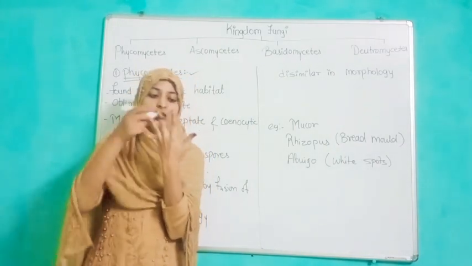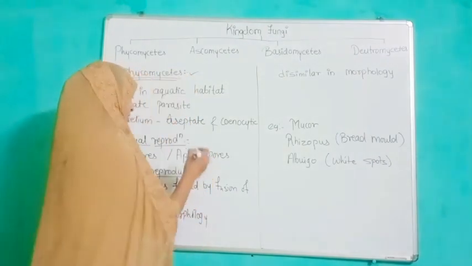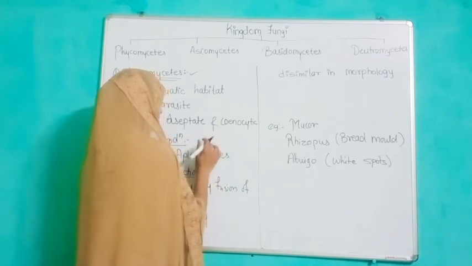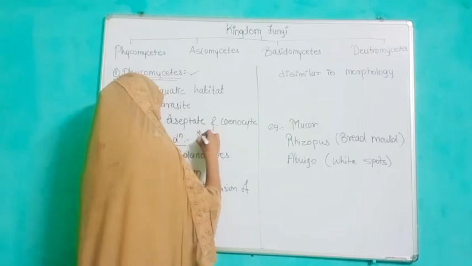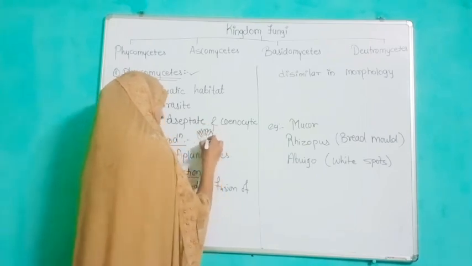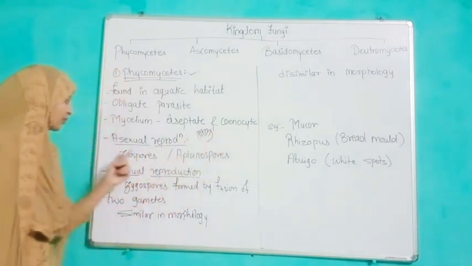And if we see this, it is a septate structure because it has a gap. A structure which does not have a gap is known as an aseptate structure. So the mycelium is aseptate and coenocytic.